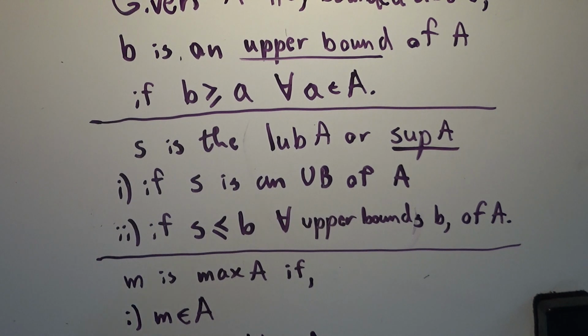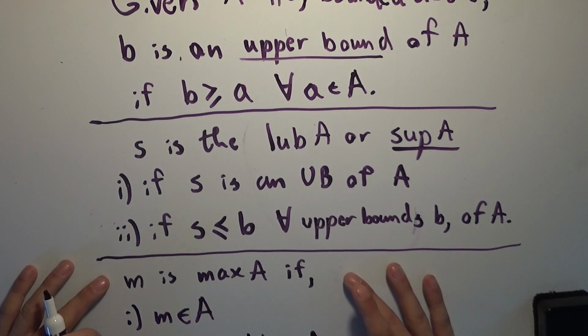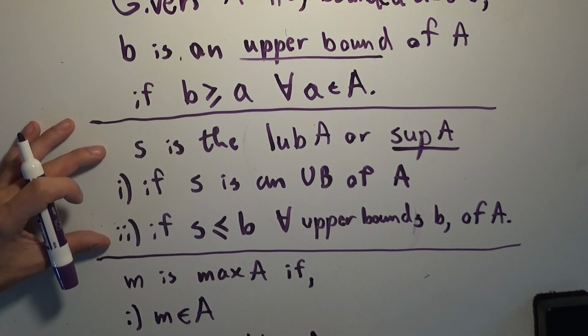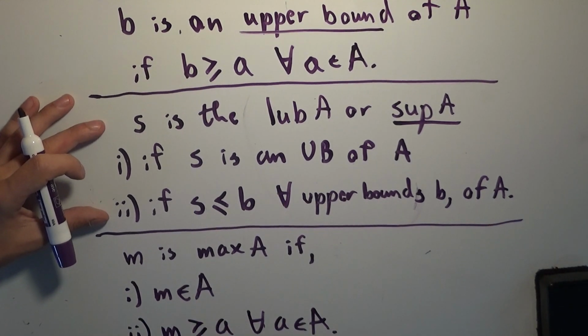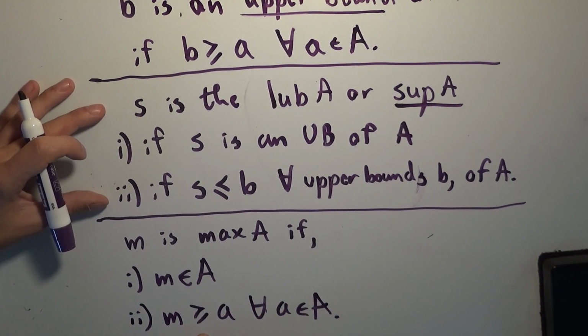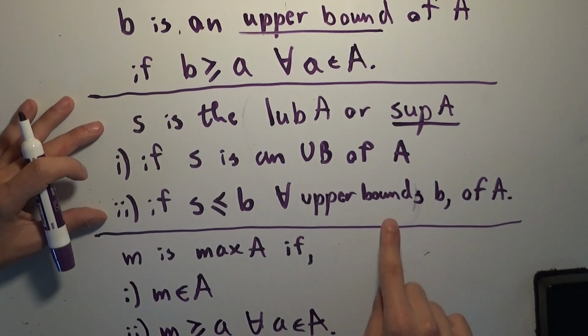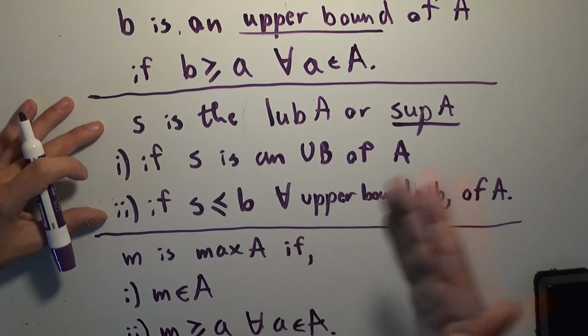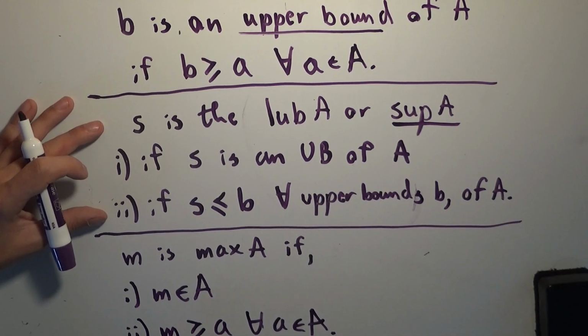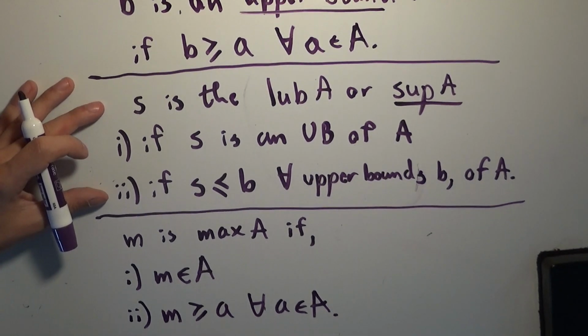So we're going to show that if a set has a maximum, then that maximum is the least upper bound. And it's not too hard to do that, because notice M is greater than or equal to every element of A, right? Which makes it an upper bound, correct? And because it's also in the set, any other upper bound of the set has to be outside of the set. Because if it were in the set, then M wouldn't be the maximum. So all the other upper bounds have to be above the set, greater than anything in the set, in particular, the max of A, which means that the maximum of A, if it exists, is the least upper bound of the set A, and it has to be.